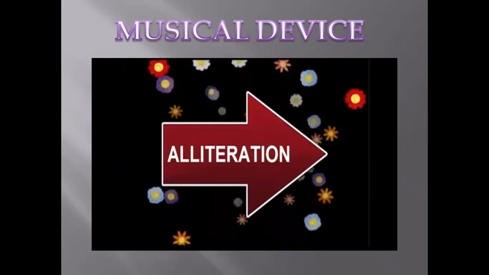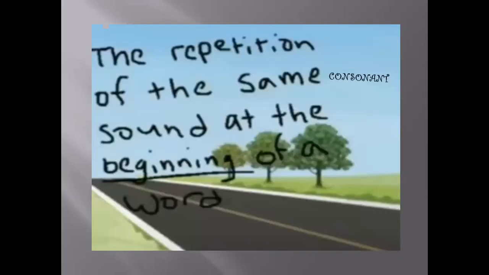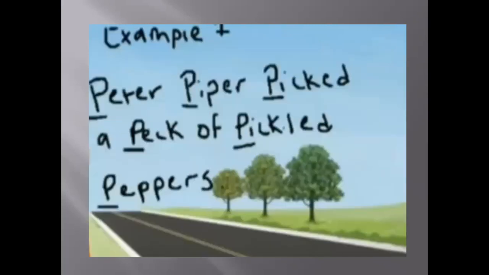Some of these kinds of repetitions have particular names. One such name is alliteration. Alliteration is the repetition of the same consonant sound at the beginning of a word. For example, Peter Piper picked a peck of pickled peppers. Can also be compared with tongue twisters.